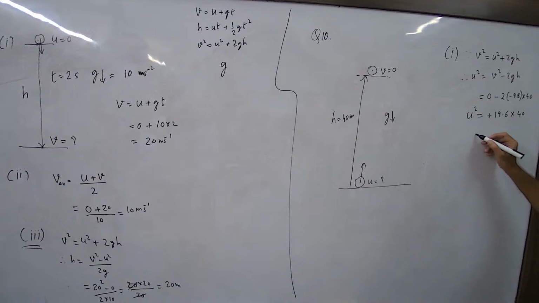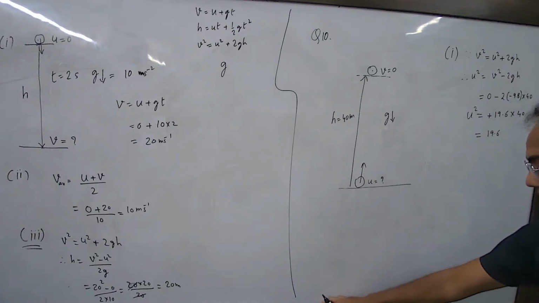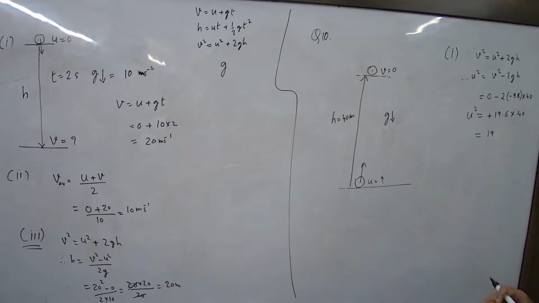So how much is this? The 0 cancels. So 196 into 4. So what is the square root of this?